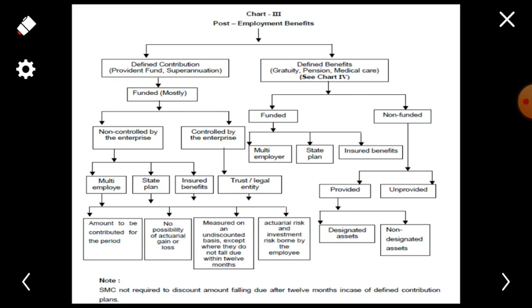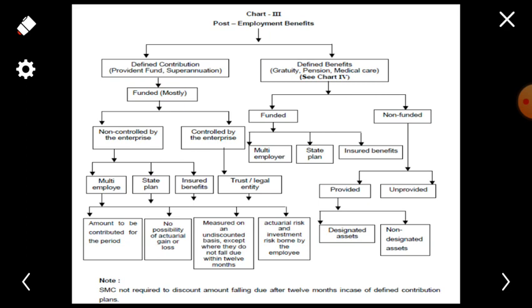Defined contribution schemes are schemes where amounts to be paid as retirement benefits are determined by the contributions to a fund together with earnings, for example, the Provident Fund scheme. Defined benefit schemes are retirement benefit schemes under which amounts to be paid as retirement benefits are determined usually by reference to employees' earnings or years of service, for example, gratuity schemes.